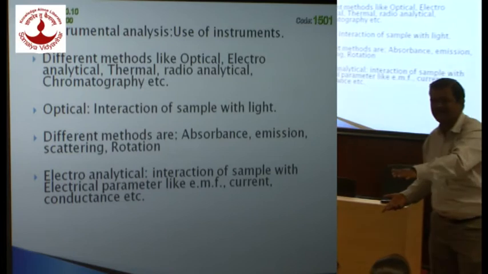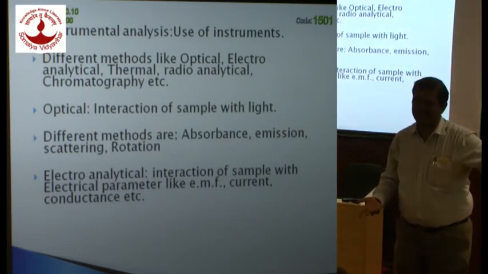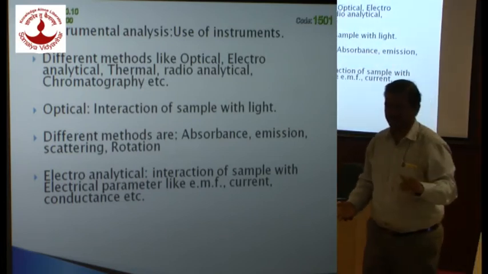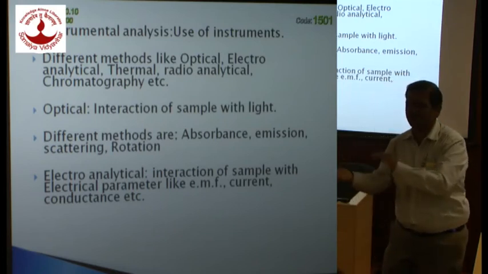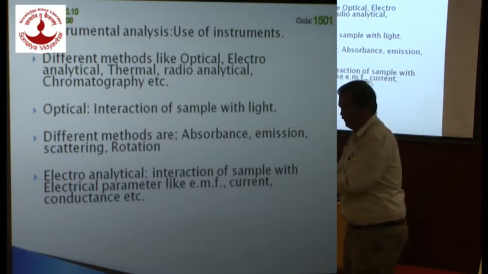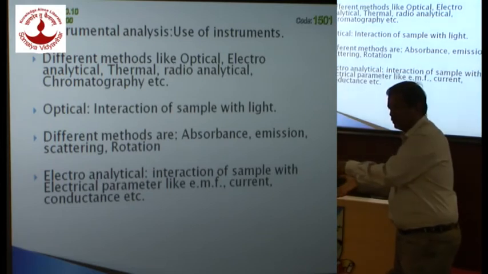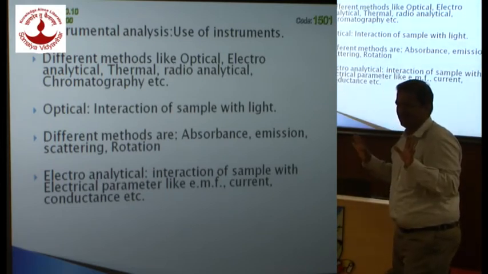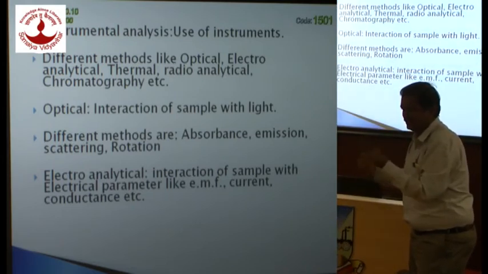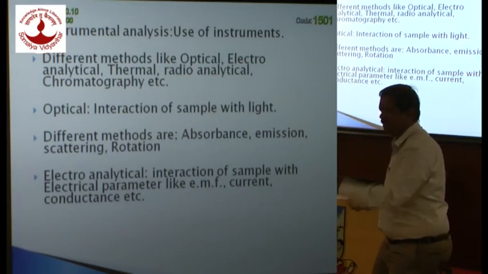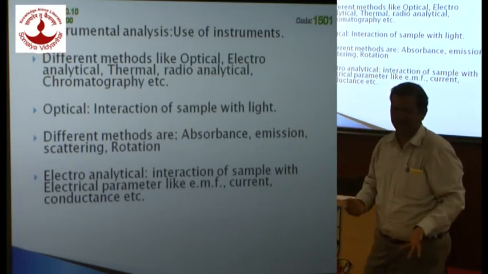The same principle is used in AES, ICP-AES, atomic emission spectroscopy, inductively coupled plasma atomic emission spectroscopy. What is there? Only the flame is replaced by an ICP torch. The principle remains the same. The sample is excited, goes to a higher state, comes back to the ground state, and emits a characteristic light.